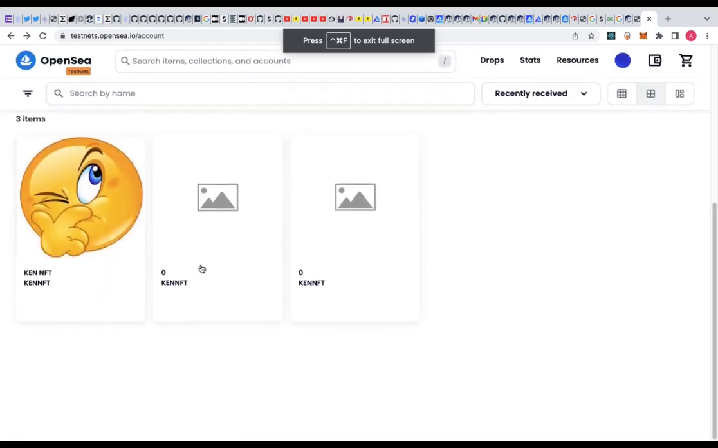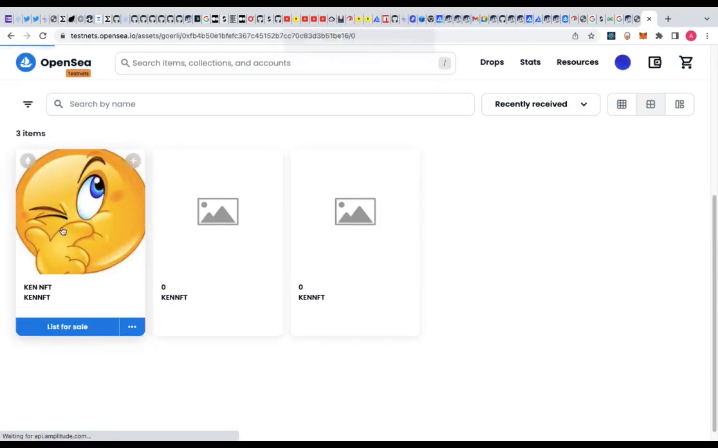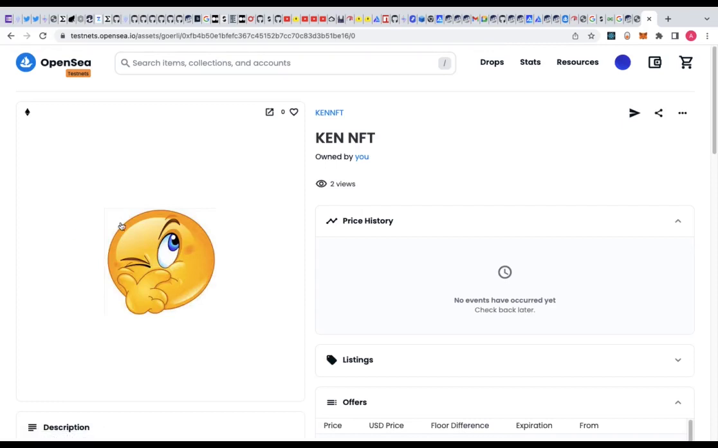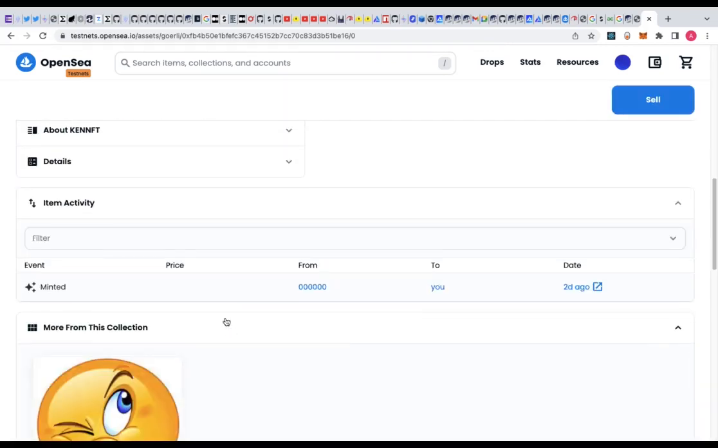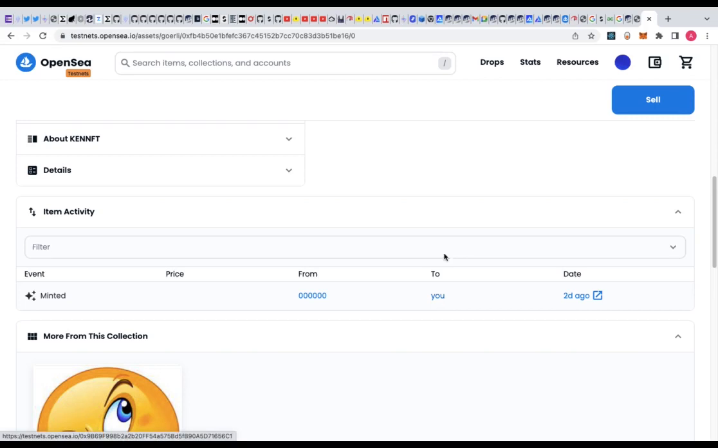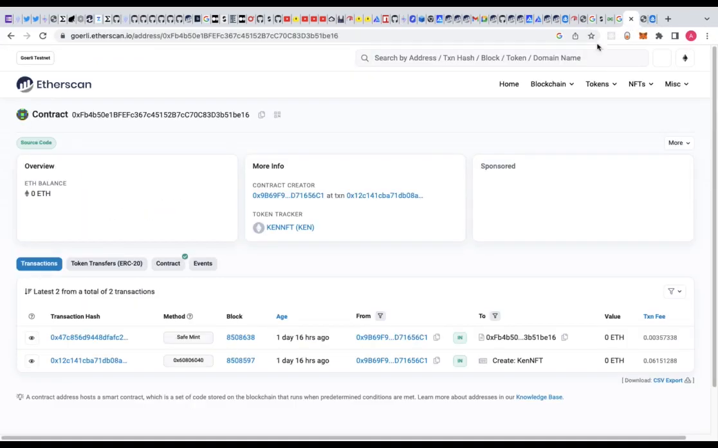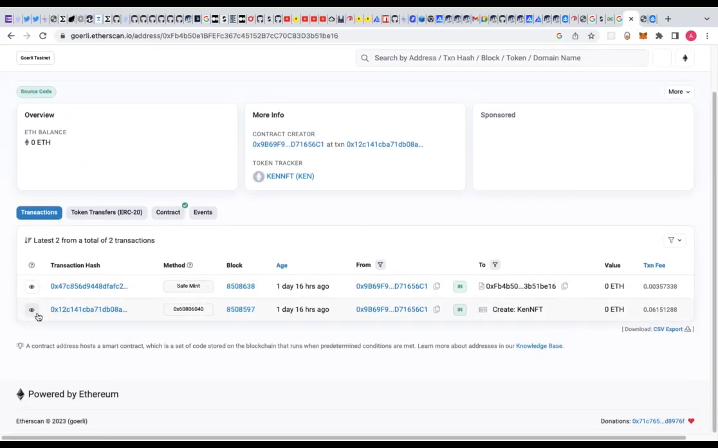So after minting, this is it on my OpenSea testnet, minted. This is the account that deployed the contract. Let me show you the contract address. Okay, here it is. So you see, this is the transaction that shows that I created the NFT. And this is when I called the safeMint function using my script. So yeah, that's that.